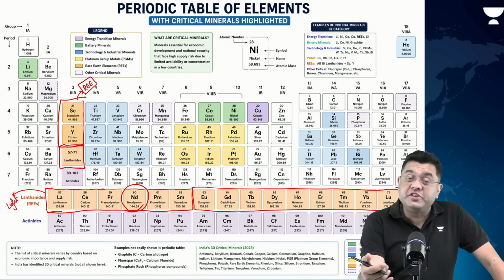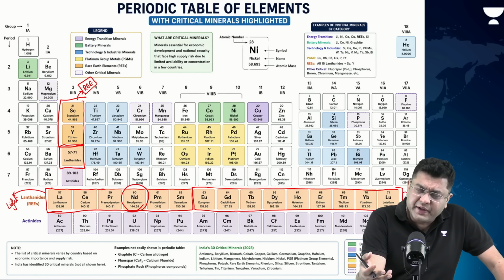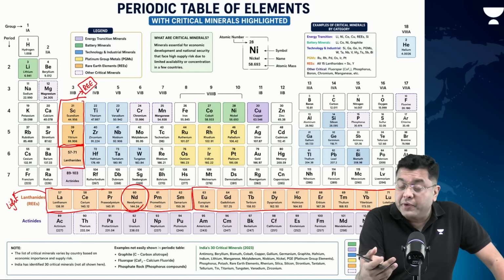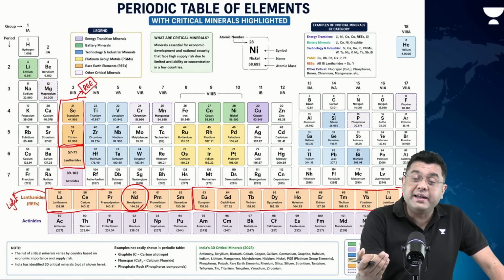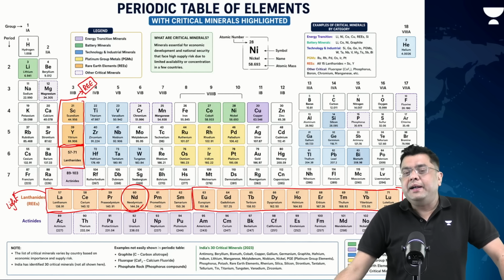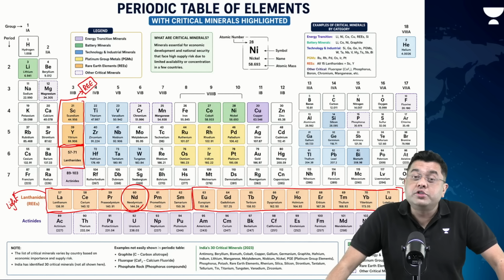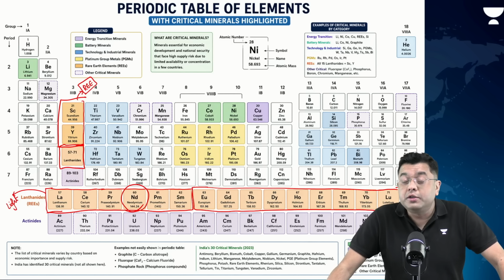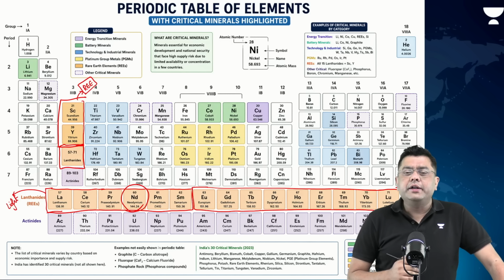Now, that is something which is present in abundant quantity in China. It is present in Brazil as well, but Brazil is not able to extract it completely. China is able to extract it, refine it, and make these rare earth permanent magnets as well. Owing to that, the Indian government in the budget this year has launched a separate program for the rare earth permanent magnets. We'll take a look at it shortly.